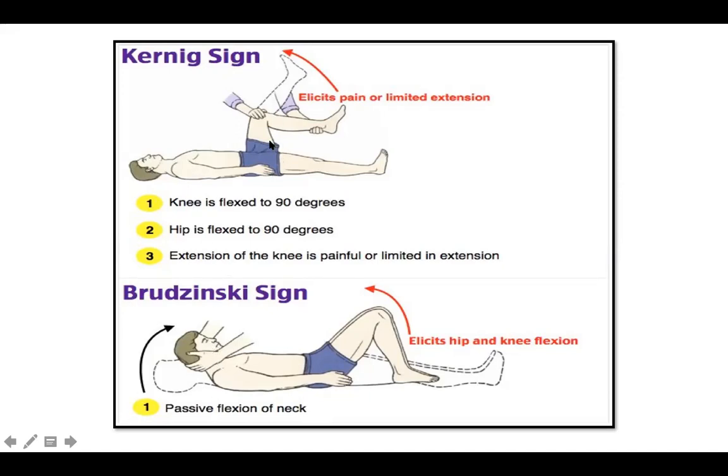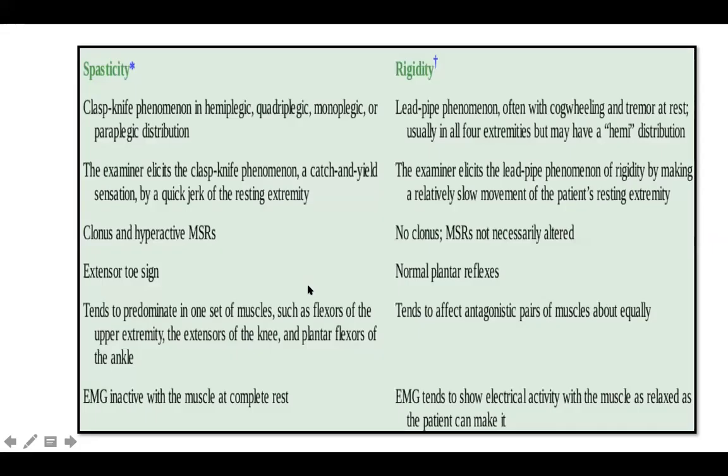And if you flex the knee to 90 degrees and flex the hip to 90 degrees and slowly extend at the level of the knee, you have significant pain. Extension of the knee will cause pain, and this is known as Kernig sign. So Kernig sign and Brudzinski sign are a type of localized rigidity due to meningeal irritation. Such signs can be elicited even in children with Guillain-Barré syndrome because of meningeal irritation.